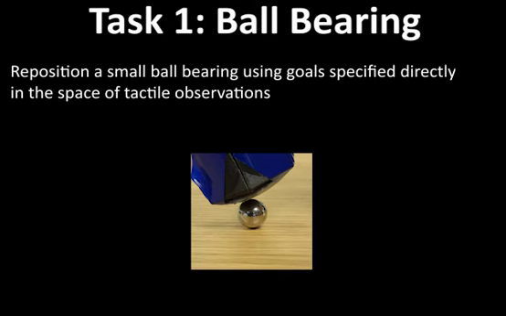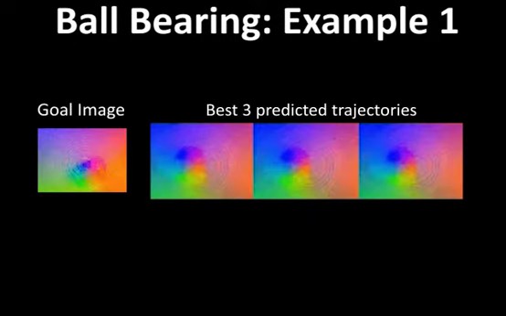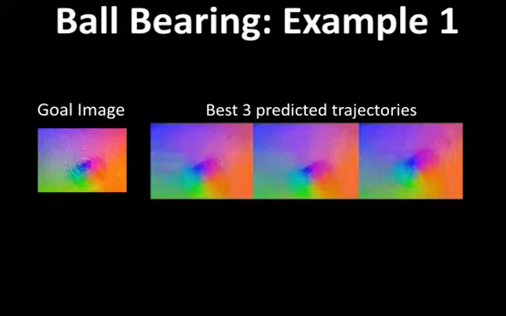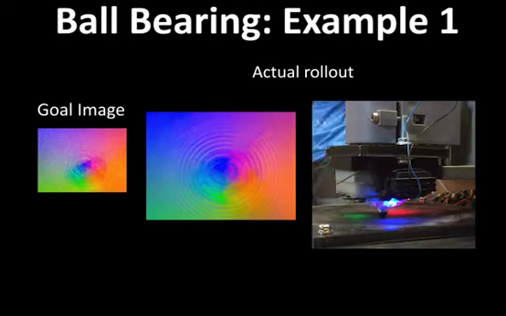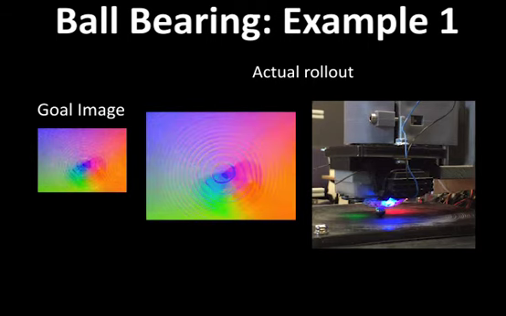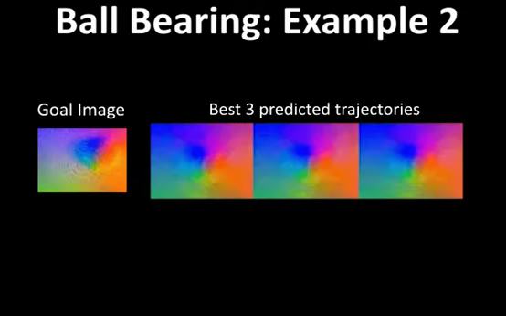Here, the task is to roll a ball bearing with the goal of reaching a user-defined goal tactile image. At each time step, the planner samples 200 candidate action sequences and ranks the resulting predictions by their distance to the goal image. On the right, we show the predictions for the 3 best action sequences found. Here we can see the trajectory actually taken by the robot. Now, we're showing another example for the ball bearing task.